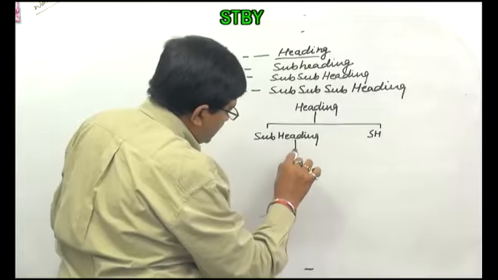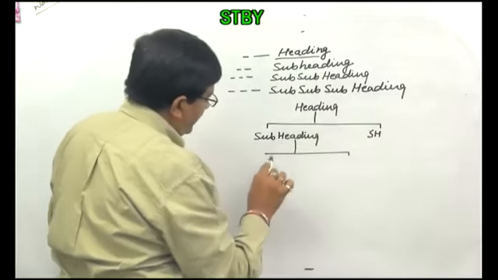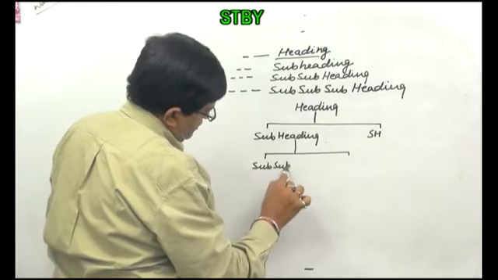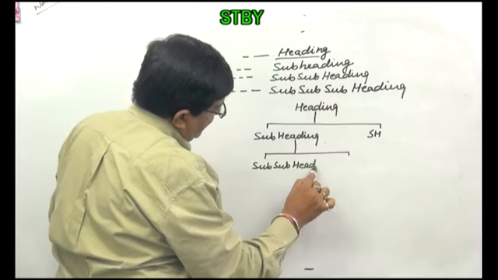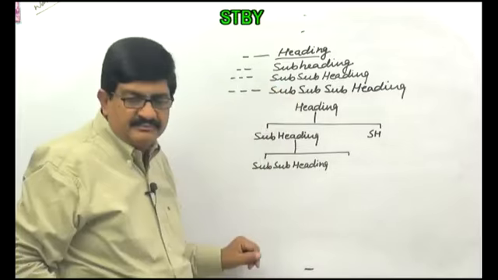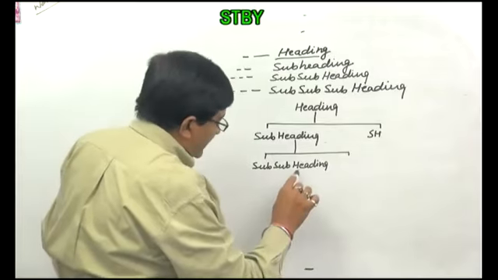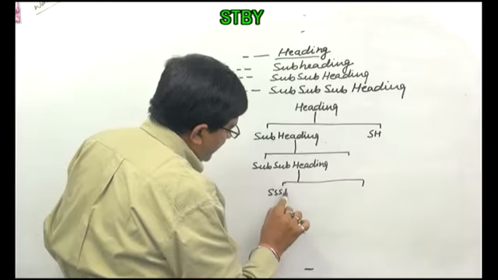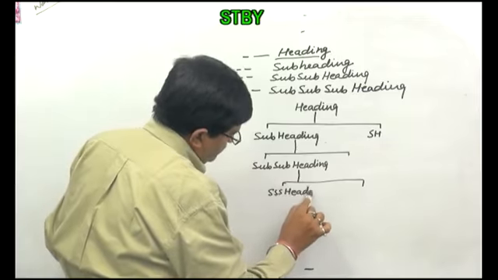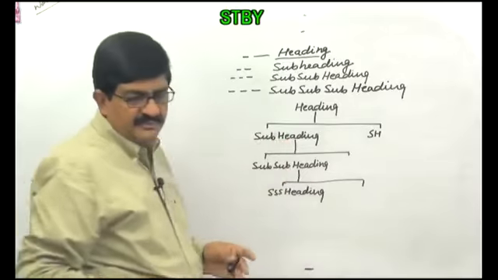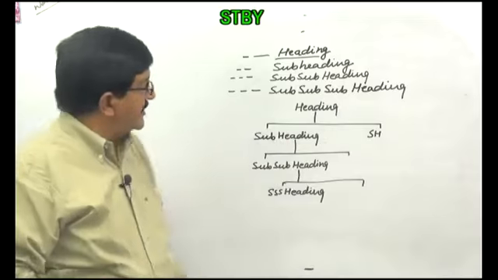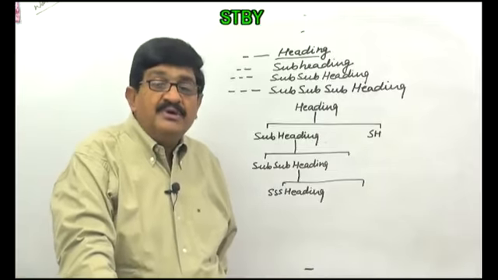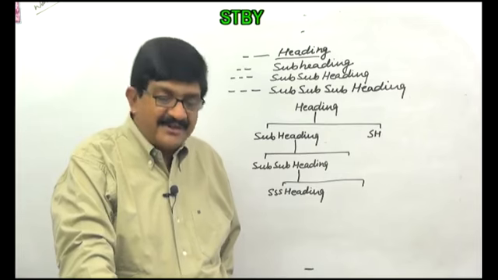Below this, further categories will be subheading, and further specification will be subheading. So how far specific we can be there in the classification? It can go up to subheading.